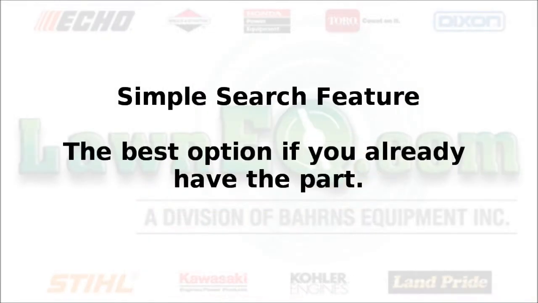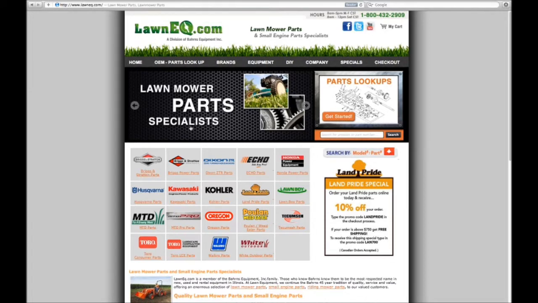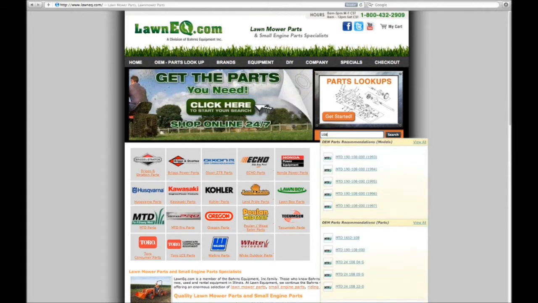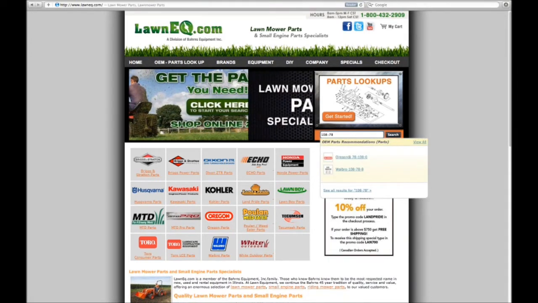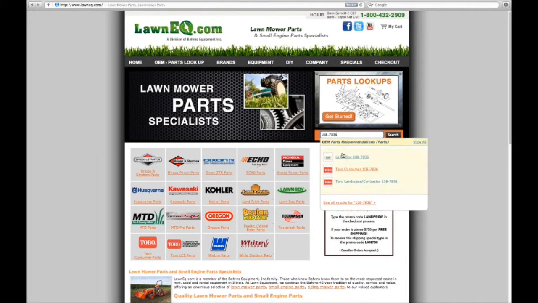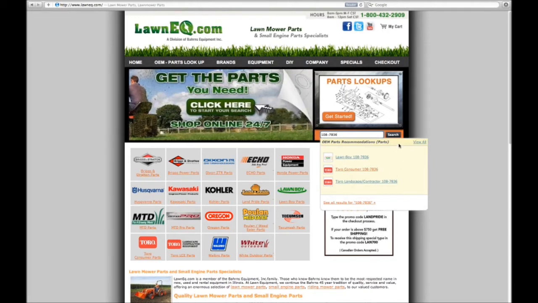If you have the part number you're looking for, you can easily use the simple search feature. Type in the part number you're looking for in the search box. Let's go with part number 108-7836. As you can see, matches will start popping up in the drop-down list directly under where you're typing. Just hit search.